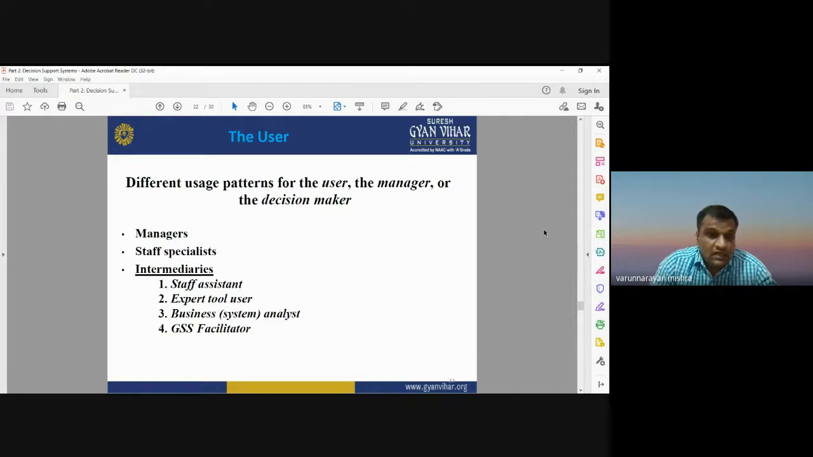A manager, and there are different intermediaries like a staff assistant, expert tool user, business analyst, different kinds of administrators. They can also use your decision support system. If you prepare a decision support system, multiple users from different organizations, whether individual or a group of users, can use it for making any decision related to their problem.